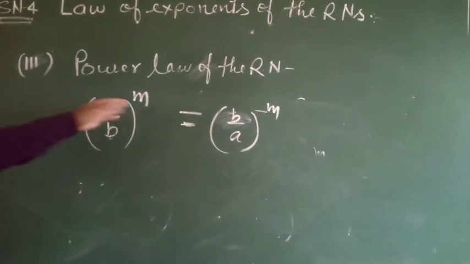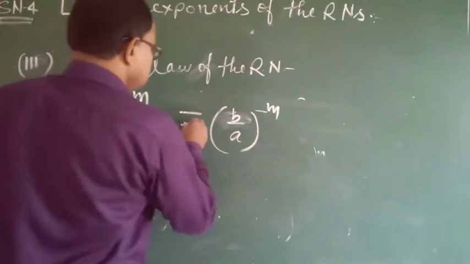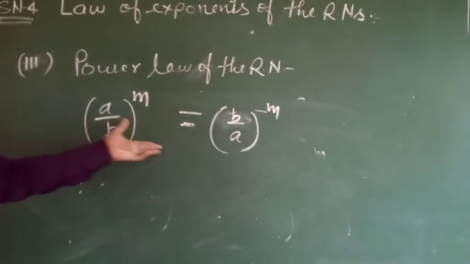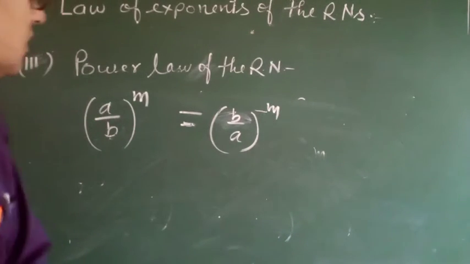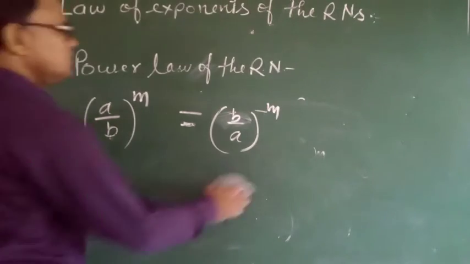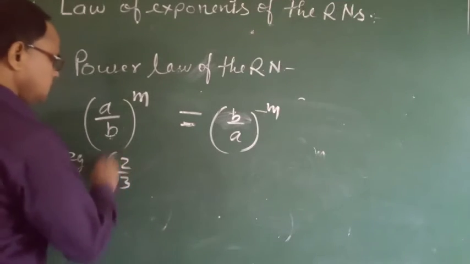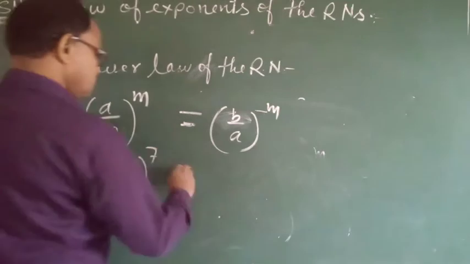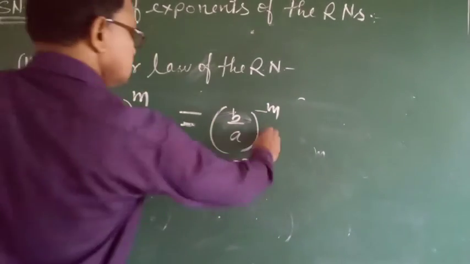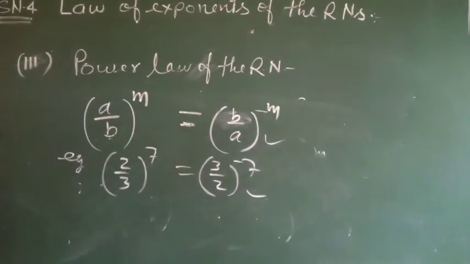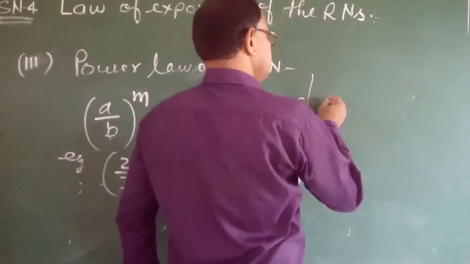Before this, I have told about these types of rules and also given some examples on this basis in serial number 2. Okay, you can write here as an example, 2 by 3 to the power 7. You can write here 3 by 2 to the power minus 7. According to this rule, you can write, and you can also expand it. Okay?